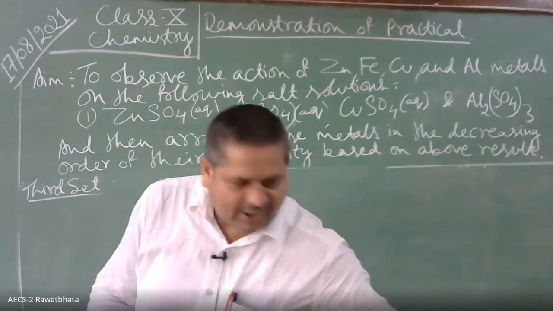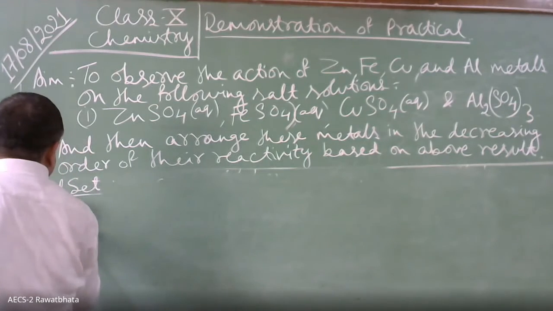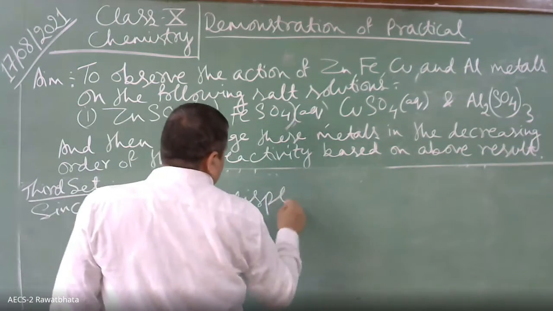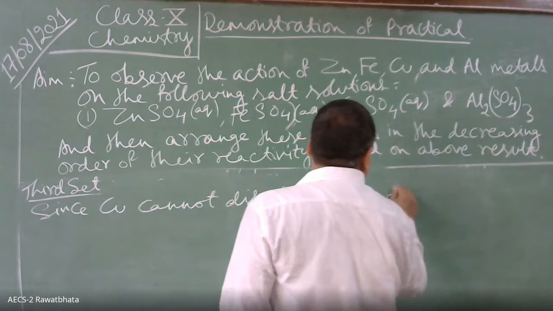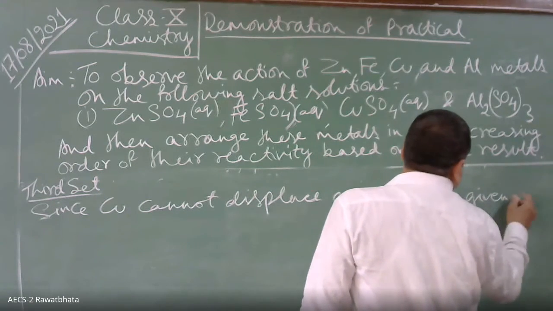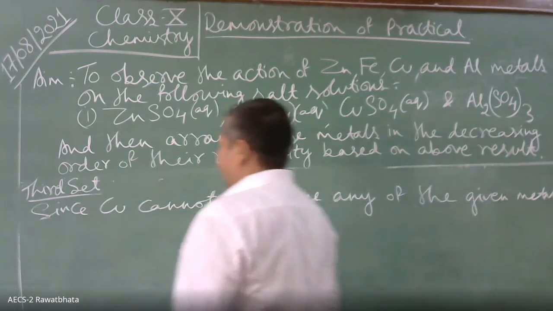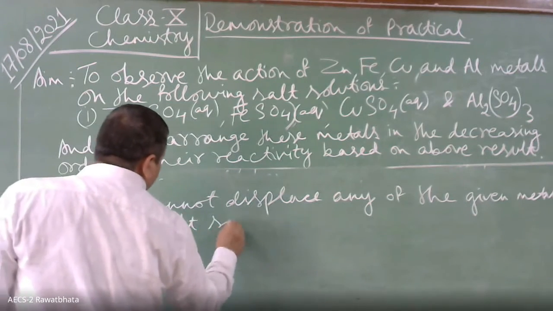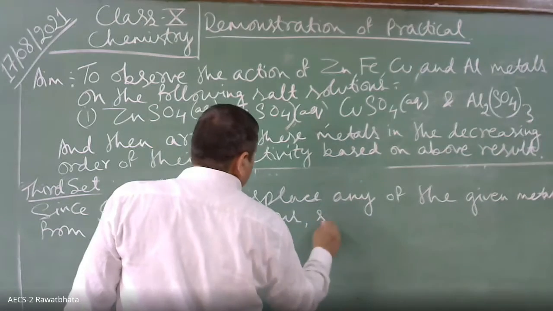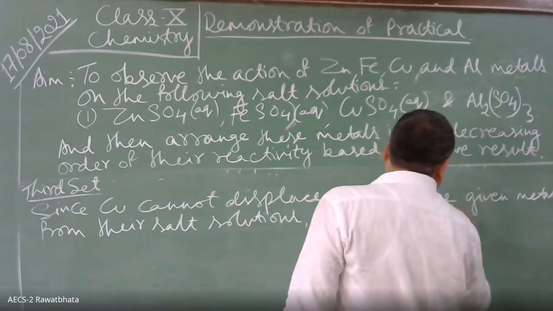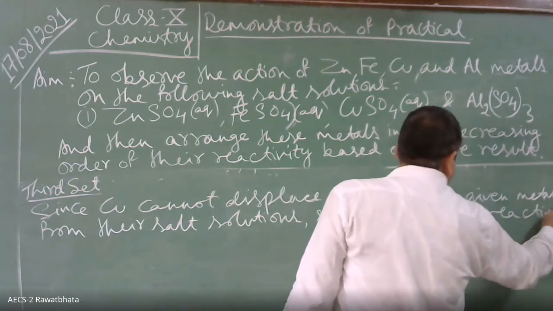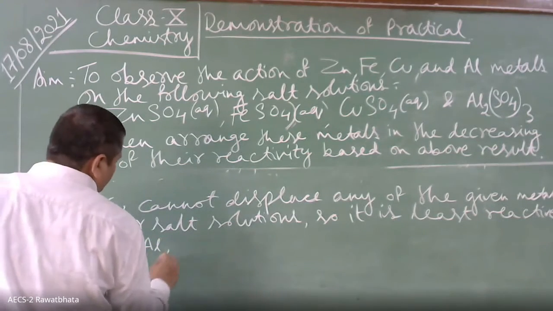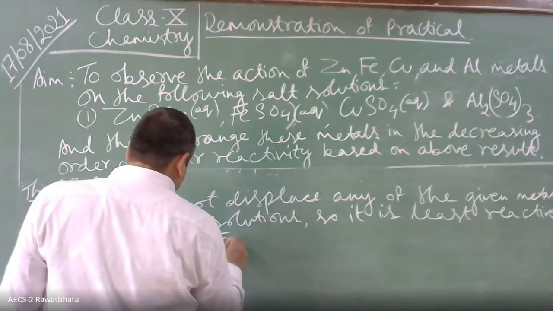Since copper cannot displace any of the given metals from their salt solutions, it is least reactive among aluminium, zinc, iron and copper.